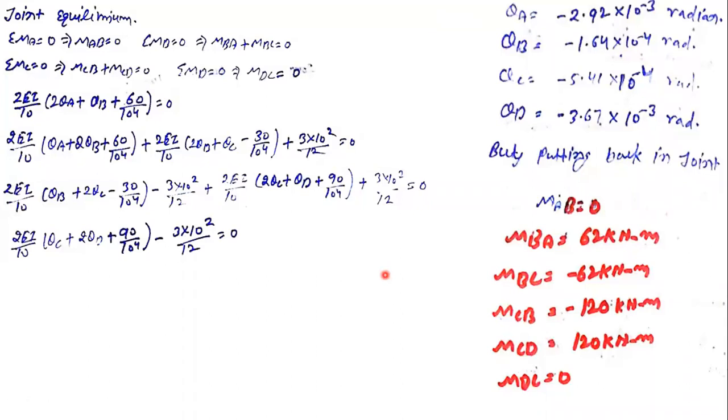Fourth step, you can write it yourself, that is joint equilibrium. We need to write the joint equilibrium equations for the question, and then put in all the values that we just found in the third step. Joint equilibrium means the summation of moments about a joint is equal to 0. At A, only one moment is acting, so MAB equals 0. The second equation is summation of MB equals 0. At point B, we have two segments, one is BA, the other is BC.